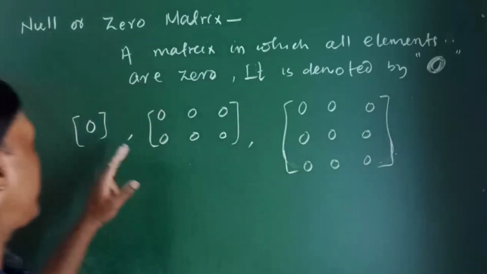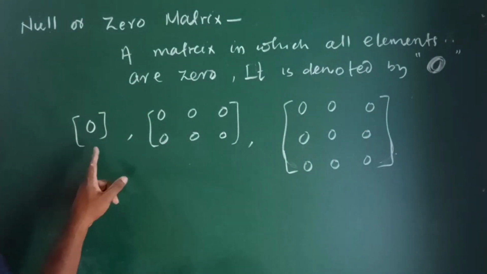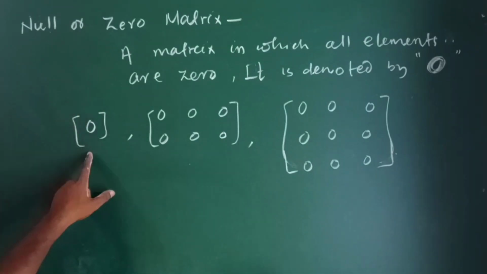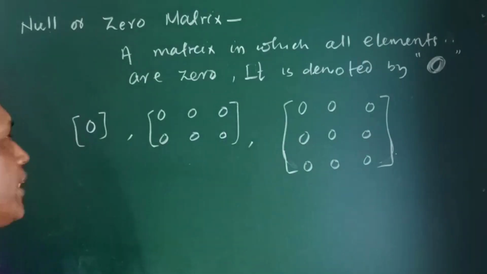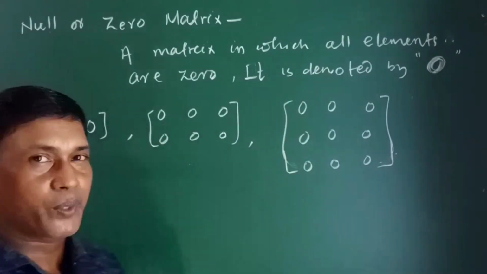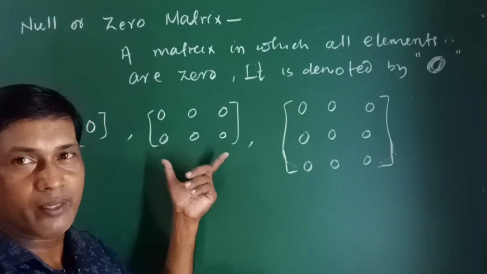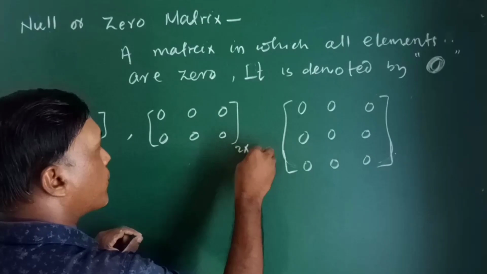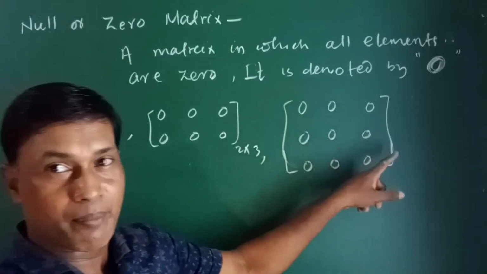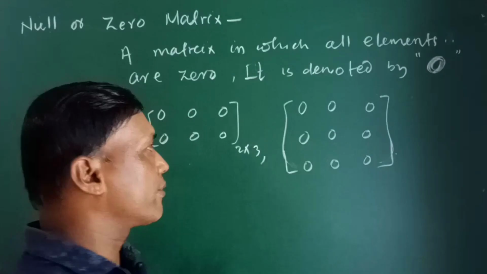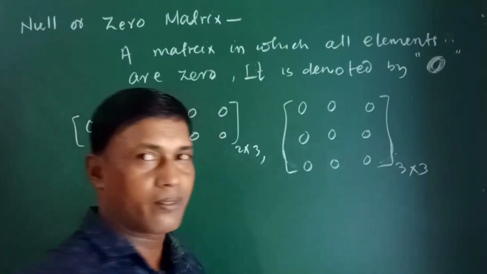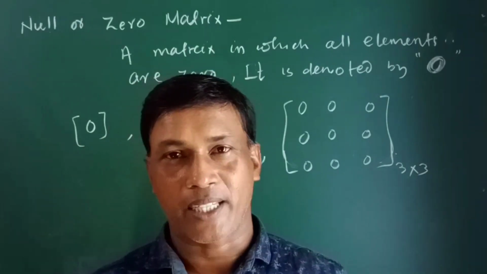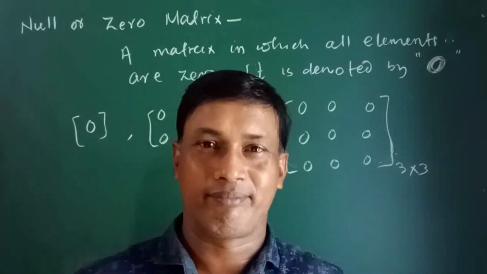Bold zero. So this is a matrix with only one element, zero. That means every element is zero. All elements in the matrix are zero. It is a zero matrix or null matrix, and the order is 1 cross 1. This is a matrix where all elements are zero. It is a null matrix, every element zero है. So this is a null matrix, and the order is 2 cross 3. 2 rows, 3 columns. This is a matrix where all elements are zero. It is a null matrix, and the order is 3 cross 3. So null matrix means the matrix in which all elements are zero, and the order can be any order.